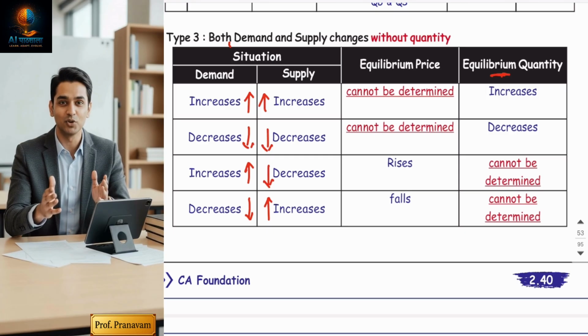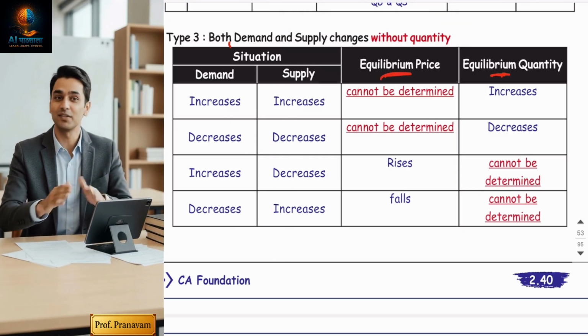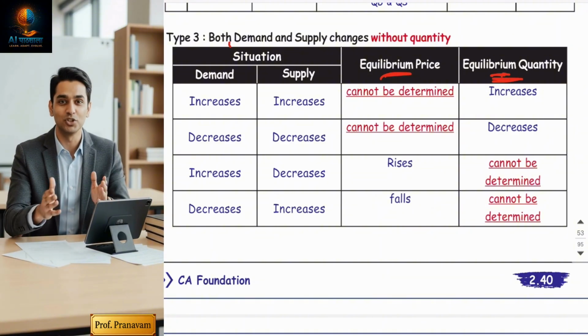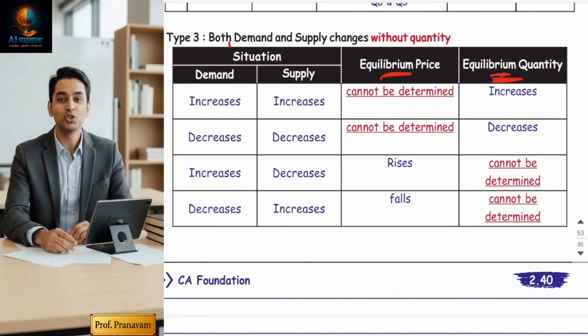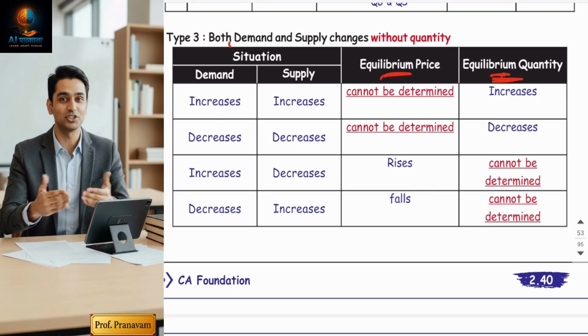And you know what is a unique point in this? In the third type, you cannot decide equilibrium price and equilibrium quantity both simultaneously. No, any one you can decide at a time. The other cannot be determined. So how can you say that? Now come over here. I'll explain the logic to you.